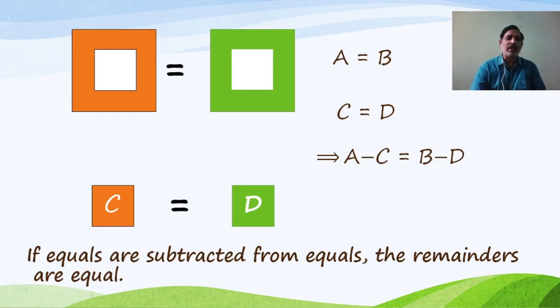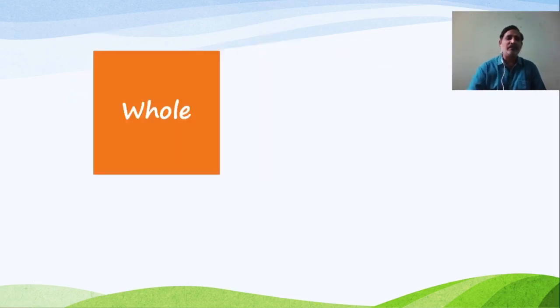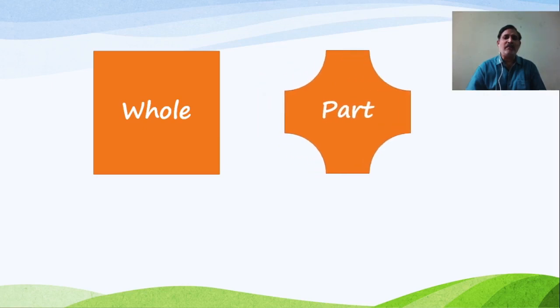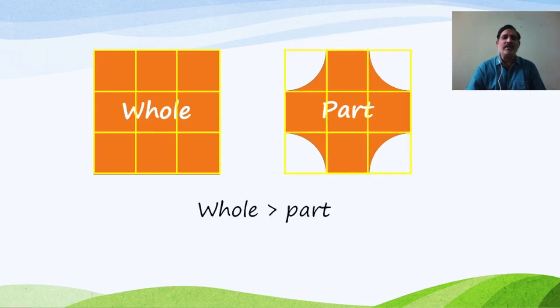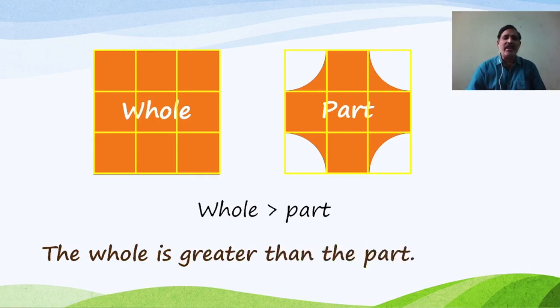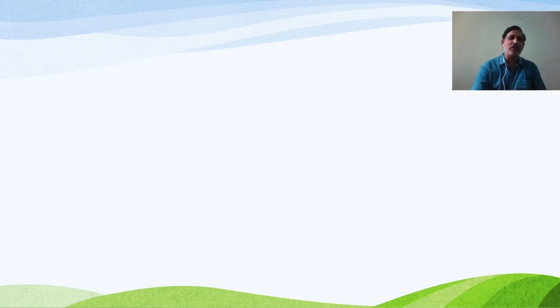Now let us go for one more axiom. Here we are considering a whole, and from the four corners we cut sectors, and that's how we obtain the part. It is always true that the whole is greater than the part. So this axiom is given like: the whole is greater than any one of its parts. Now let us move ahead to one more axiom.